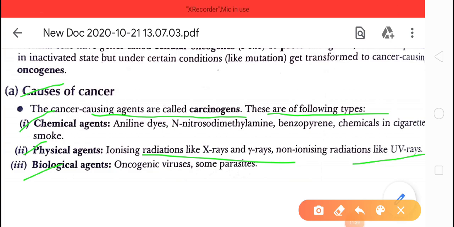But the person who has the oncogenic viruses and is exposed to or comes in contact with X-rays, gamma rays, UV rays or tobacco, then the oncogenic virus becomes active and causes cancer. So basically the biological agents depend on physical and chemical agents to cause cancer. Clear?